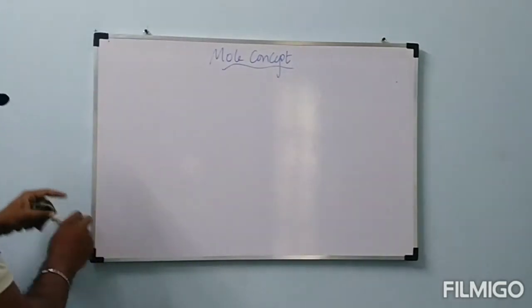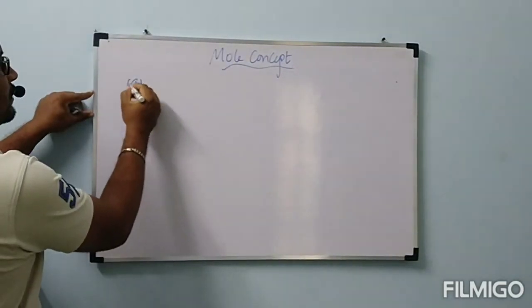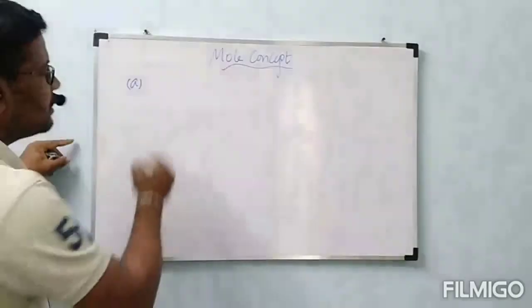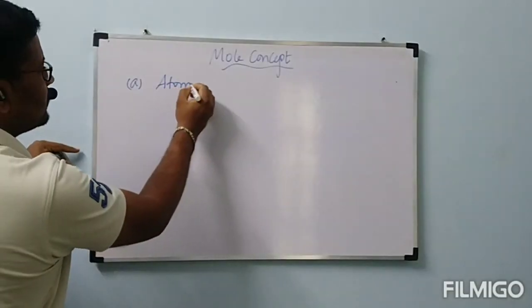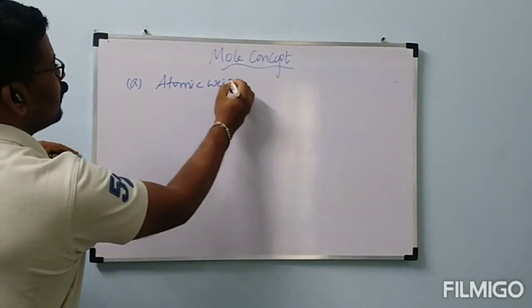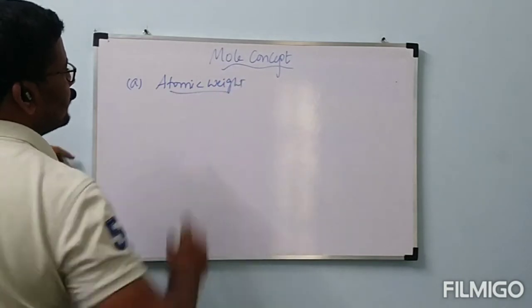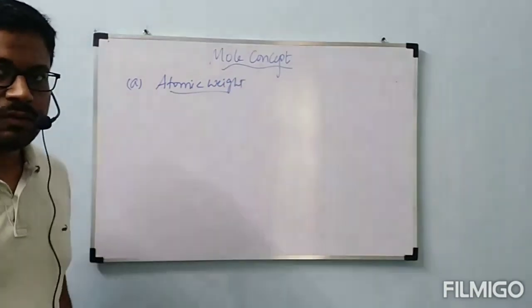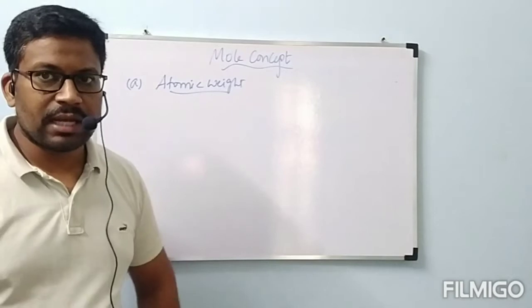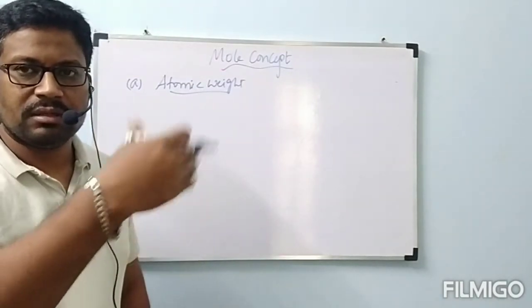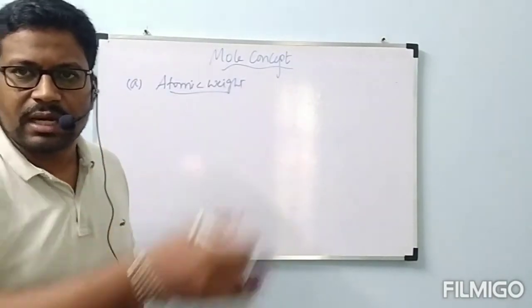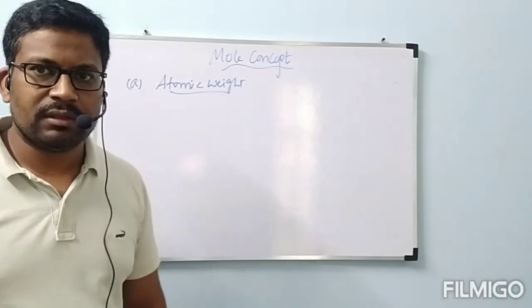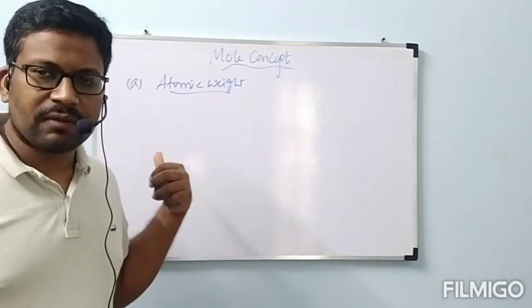Under mole concept, the first side heading, a very important definition, is called atomic weight. Initially you wrote the first 30 elements table with columns: serial number, symbol, name, like that. One more column I told you to keep, that column is for atomic weight only.